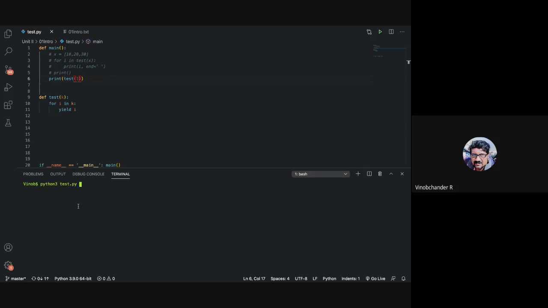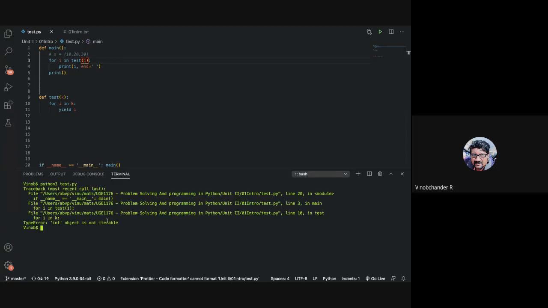But we get the generator object, we don't get the output, right? So what can we have? We have to use a for loop. So let us just uncomment this and can we use this loop? Int object is not iterable. So how can we solve this, guys? Passing a list.